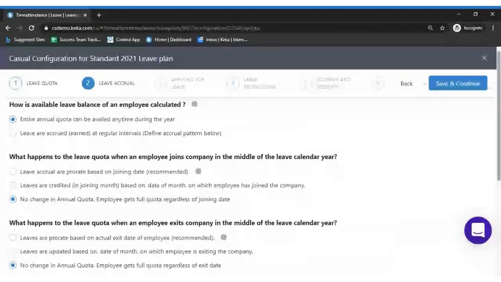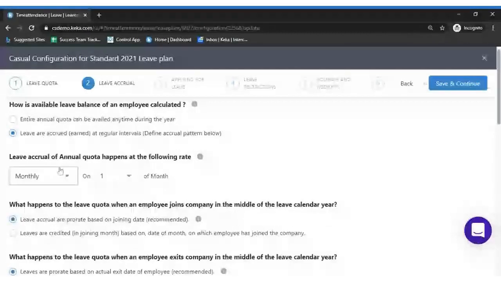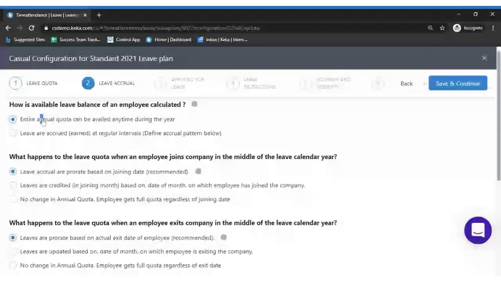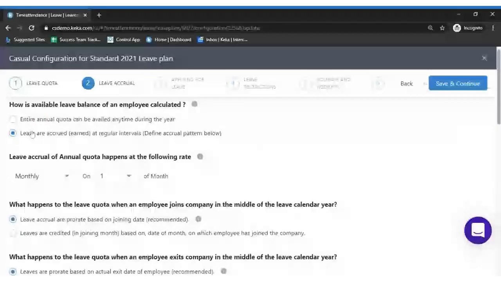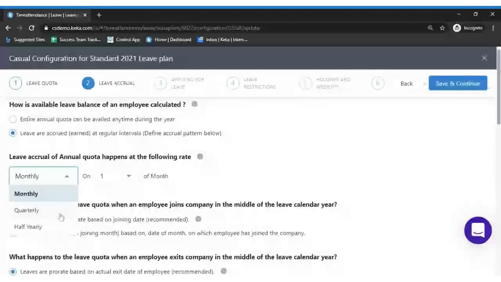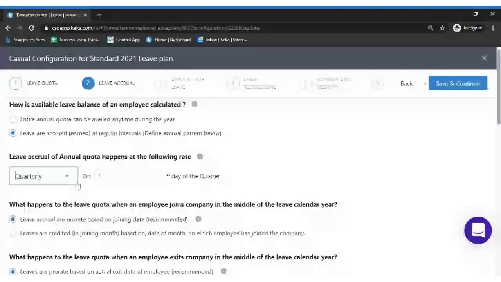Some organizations follow monthly accrual, quarterly accrual, half yearly accrual, or annual accrual. Many of them have been seen opting for monthly accrual. If you want to allocate all the leave balance at once, you can select the first option. If you want to accrue based upon monthly accrual, you can select this option. It can be monthly, quarterly, or half yearly. If you want to allocate quarterly, you need to select quarterly.